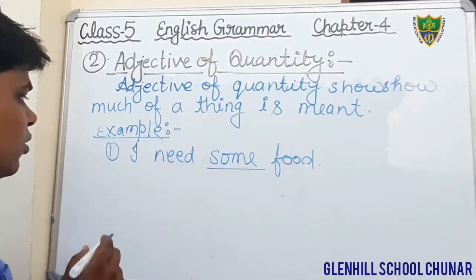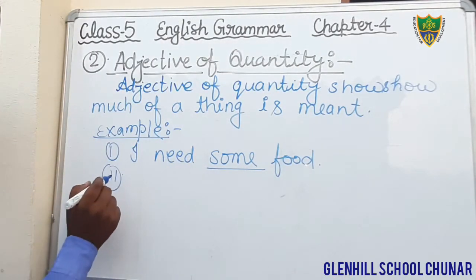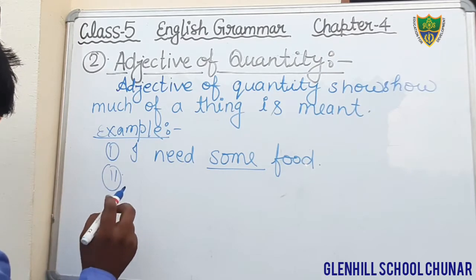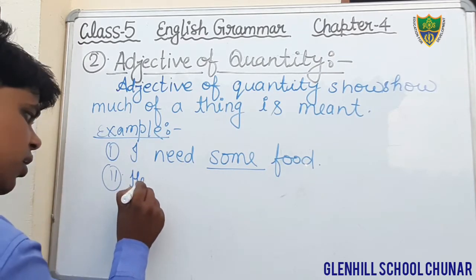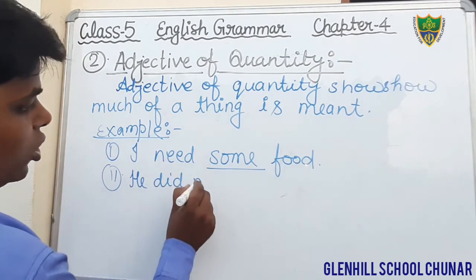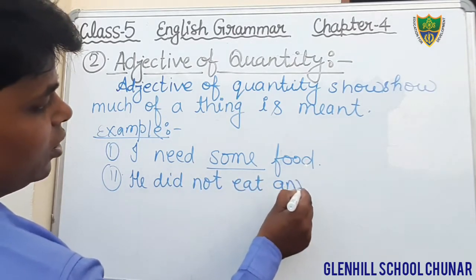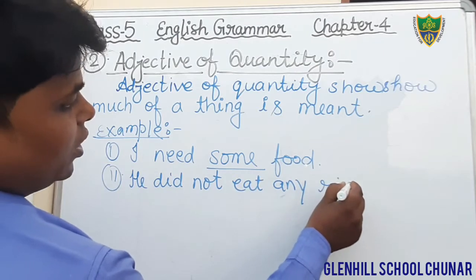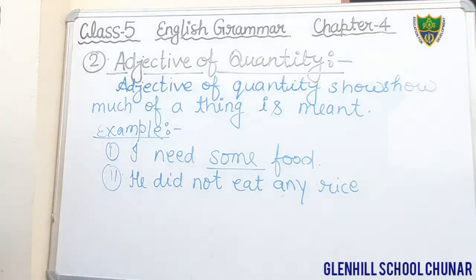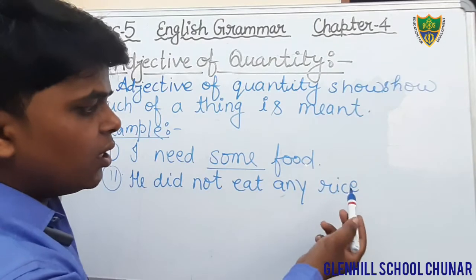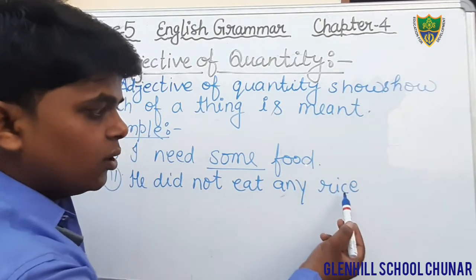Okay students, second example you see. He did not eat any rice. Dear students, we can see here what is the noun? Rice.